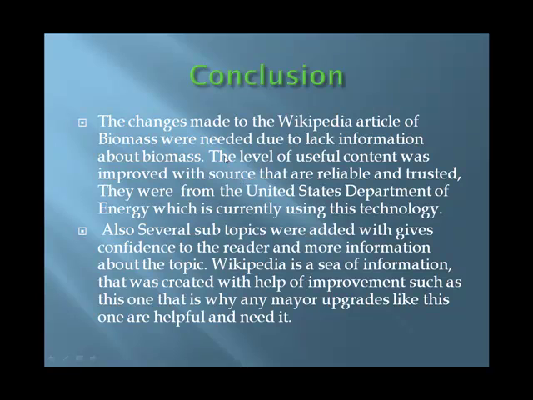In conclusion, the changes made to the Wikipedia article of biomass were needed due to the lack of information about biomass. The level of useful content was improved with sources that are reliable and trusted. They were from the United States Department of Energy, which is currently using this technology. Also, several subtopics were added, which give confidence to the reader and more information about the topic. Wikipedia is a sea of information that was created with the help of improvements such as this one. That is why any major upgrades like this one are helpful and needed.